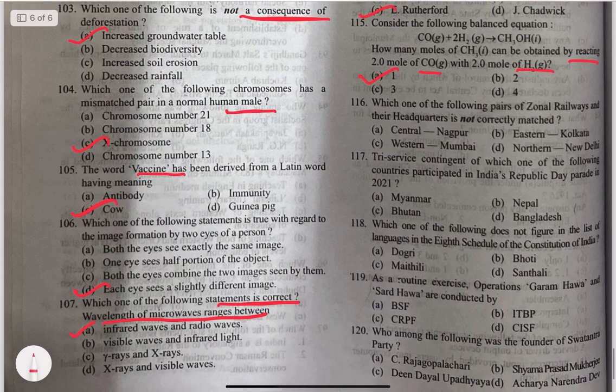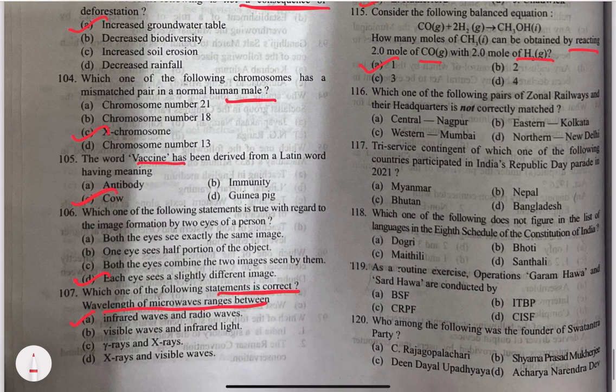Question 116. Which one of the following pairs of zonal railways and the headquarters is not correctly matched? It's option A. Central is Mumbai, not Nagpur. Question 117. Tri-service contingent of which one of the following countries participated in India's Republic Day parade in 2021? It is Bangladesh.